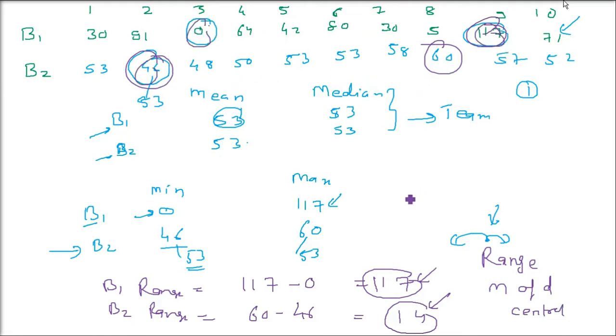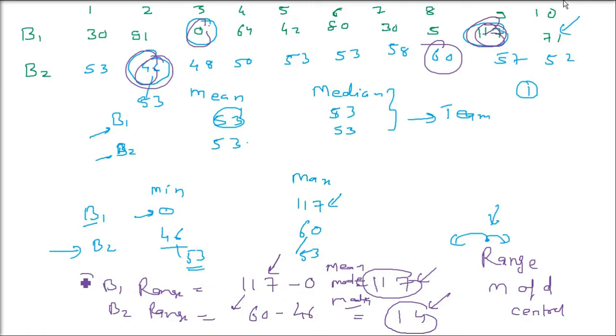It does not measure the dispersion of the data from the center value. We require some other measure of variability which depends upon the deviation of the values from the center value. Range is not using the central value at all. There is no central value involved, neither mean nor median.